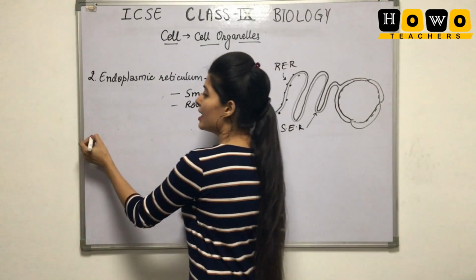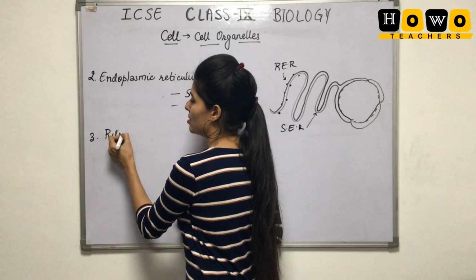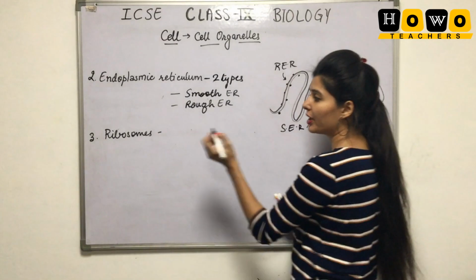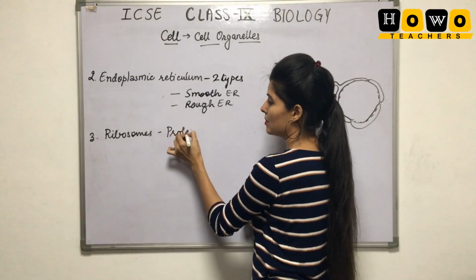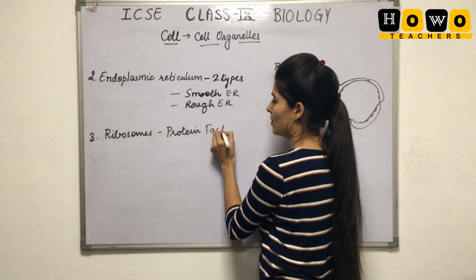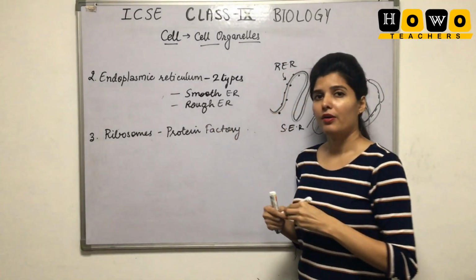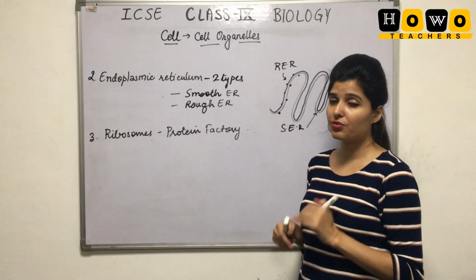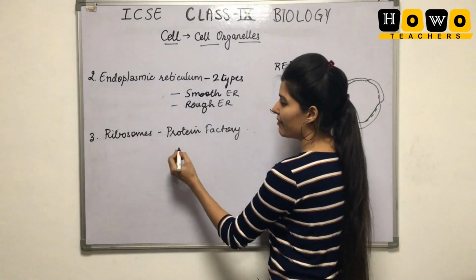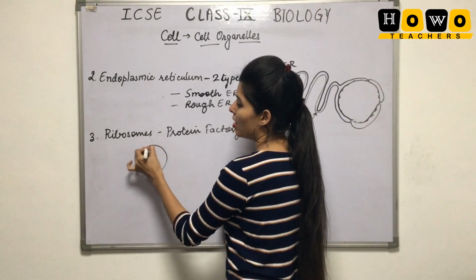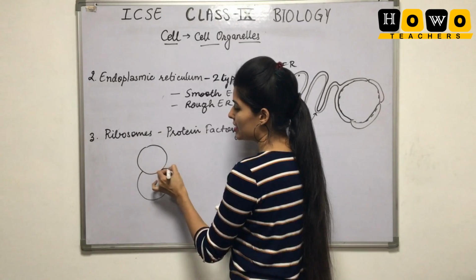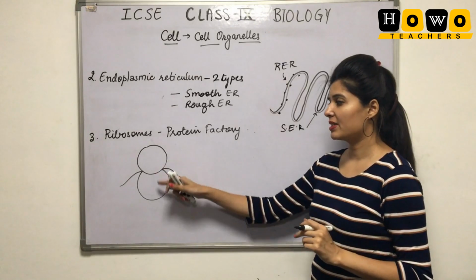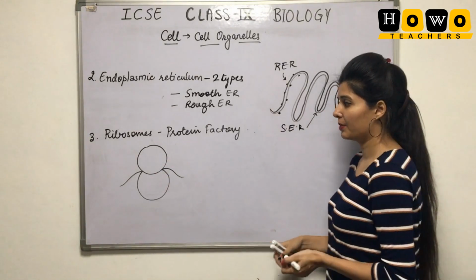The next organelle is ribosomes. Ribosome is also known as the protein factory of the cell. Why protein factory? Factory is a place where anything is produced. So protein is produced inside ribosomes. It has a very simple structure of two subunits. Like this you have to draw ribosomes. Two subunits are present, the smaller and the larger subunit.